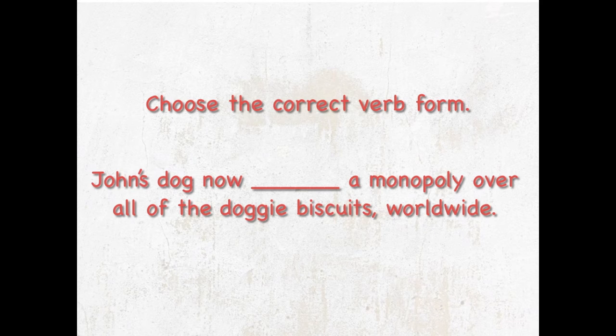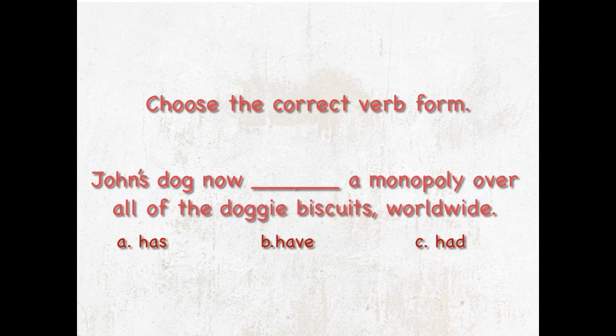Well, let's check the possible answers. We have A, has, B, have, or C, had. John's dog now blank a monopoly over all of the doggy biscuits worldwide. Our clue word would be now.